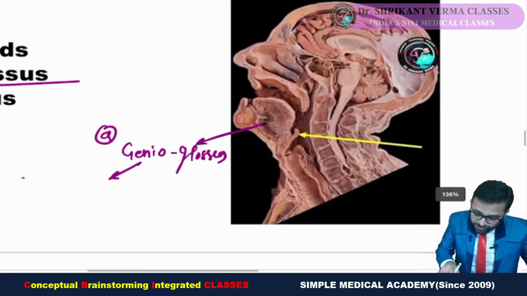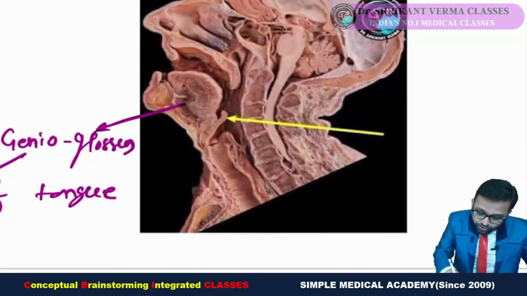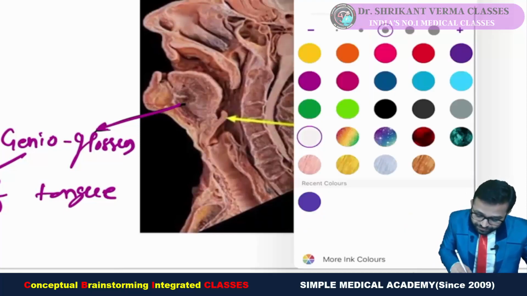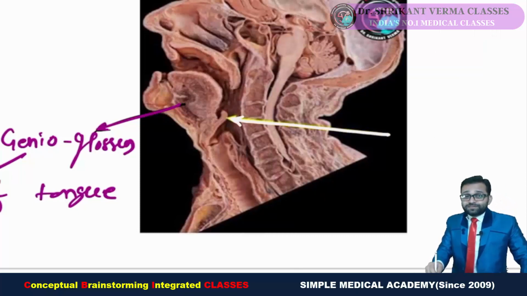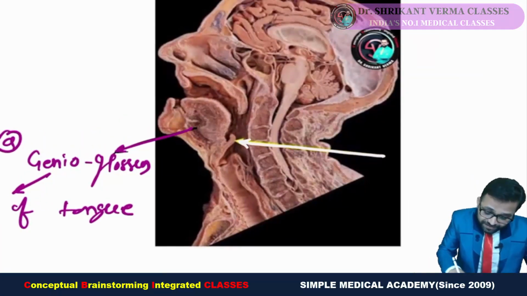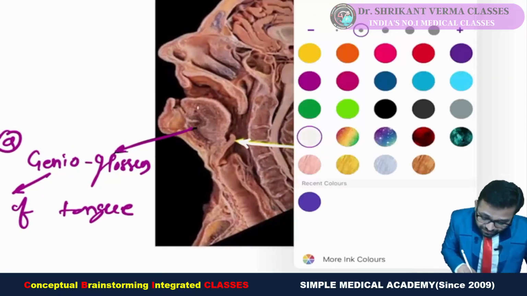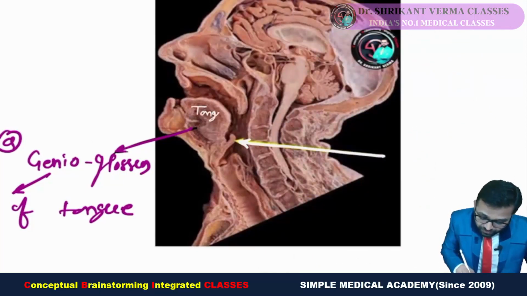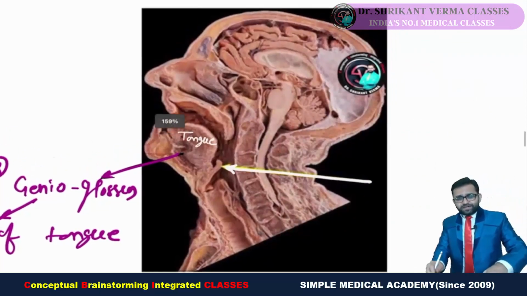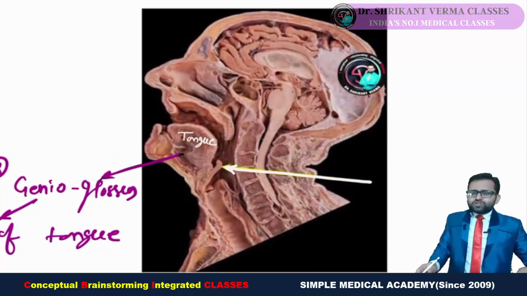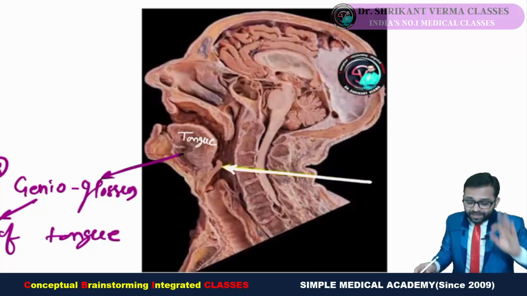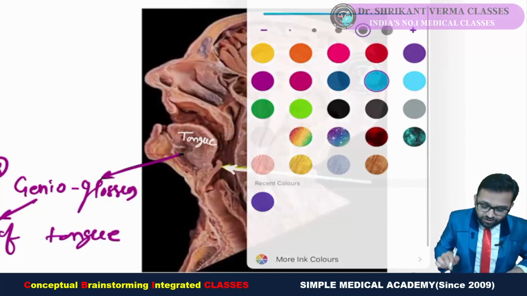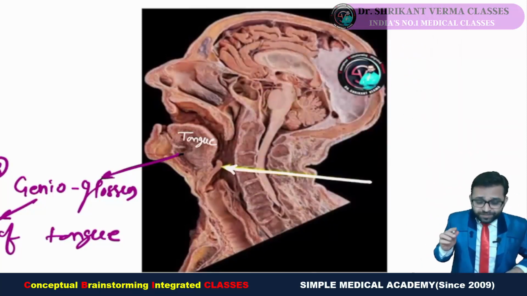But if the arrow is showing at this point, then what is your answer? Now try to understand. Definitely this structure is our tongue. Whenever any difficult cadaveric image comes, try to focus on a very silly point. Whatever point you can catch, first hold that point. Sir, we are not aware of the cadaveric image. Don't worry. Which is most easy?